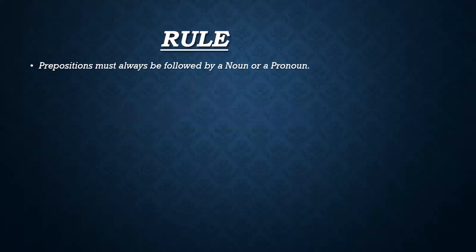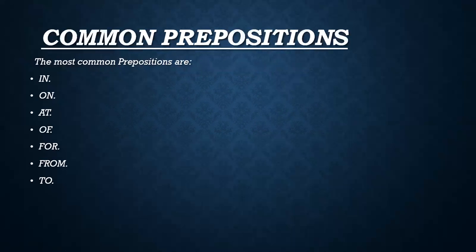First of all, there is a rule which is followed for all prepositions: prepositions must always be followed by a noun or a pronoun. It means that after a preposition in a sentence, there must be a noun or a pronoun. So you should be very careful about using the prepositions I'm discussing here, because these are most common and there are some mistakes usually made in their use.